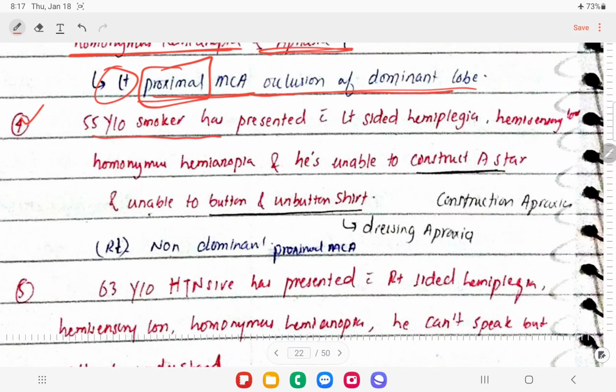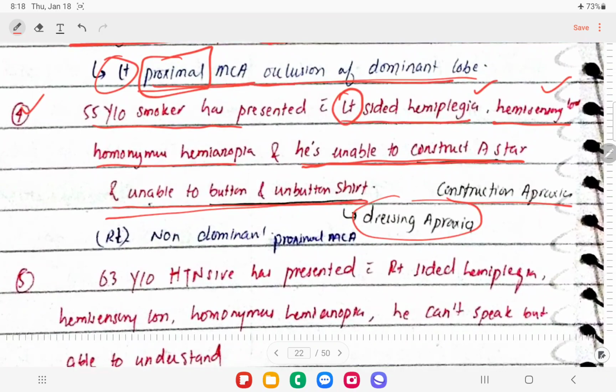A 55-year-old smoker has presented with left-sided hemiplegia. So hemiplegia and hemisensory loss, right? The patient is having left-sided symptoms, so right-sided vessels will be involved. There is homonymous hemianopia, and he's unable to construct a star. This means the patient is having constructional apraxia, and is unable to button and unbutton the shirt. So this is dressing apraxia. These are the features of the non-dominant lobe. The left lobe is dominant and the non-dominant is the right lobe in most cases.